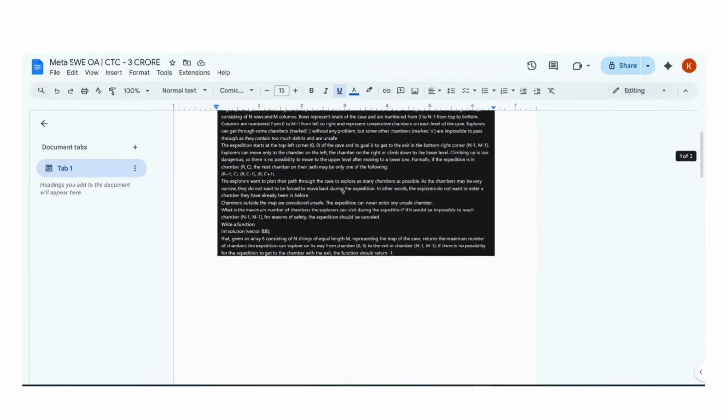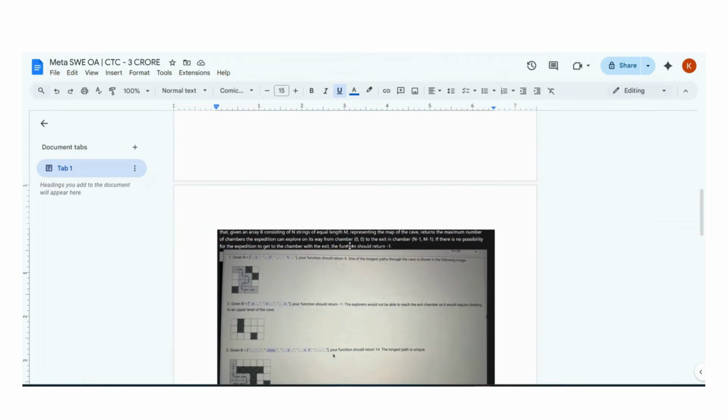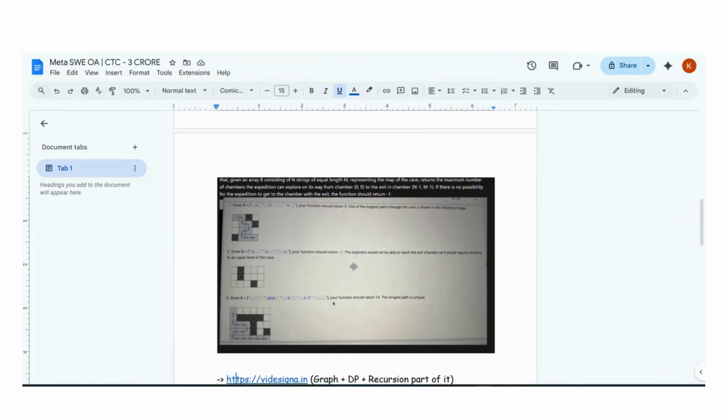So guys, if you try to read the question, they are basically saying that we are giving you a matrix. But the special thing about this matrix is that you can only go right, down, or left. You cannot go up in the upwards direction in this matrix even one time. That's not allowed.